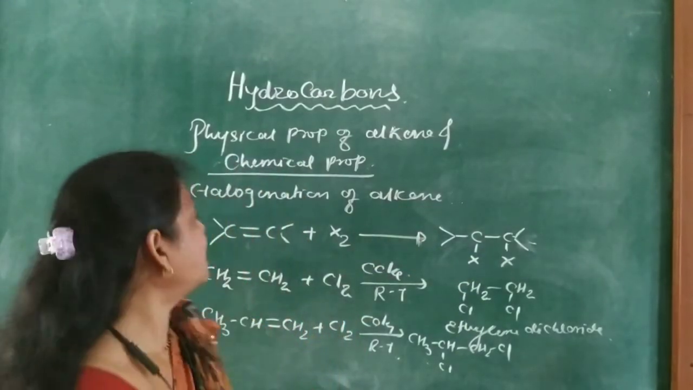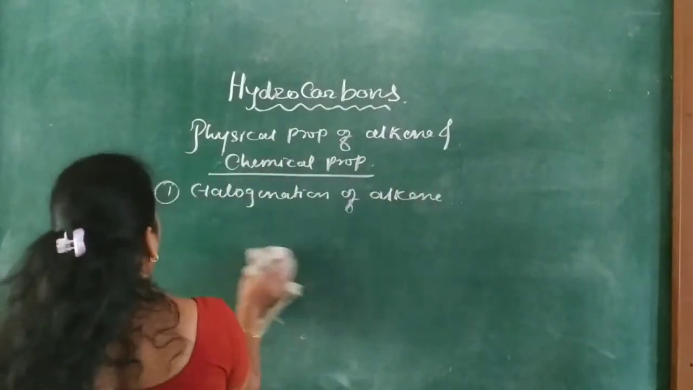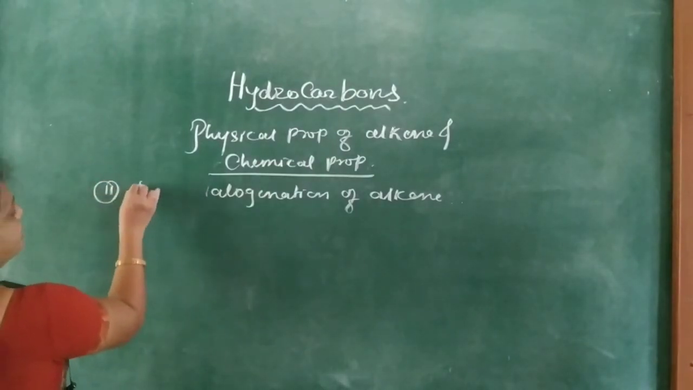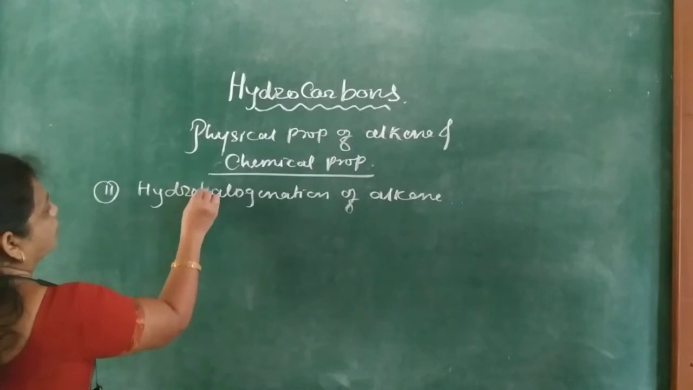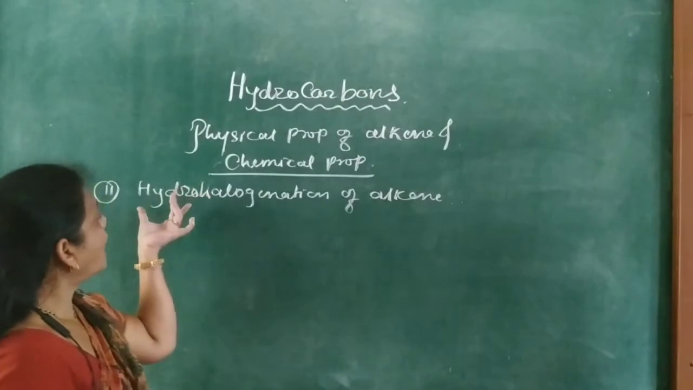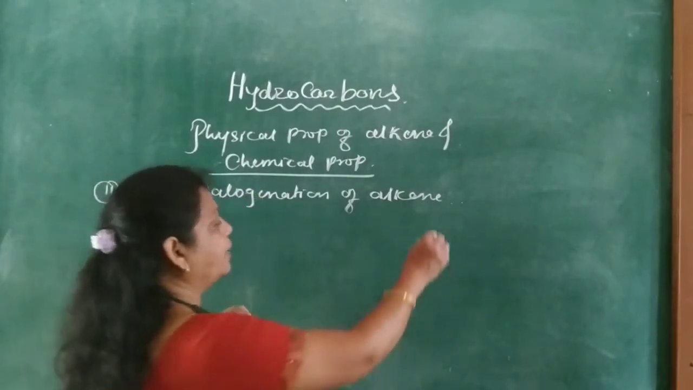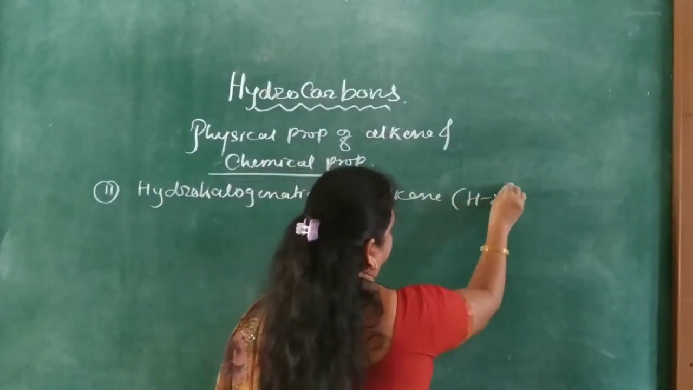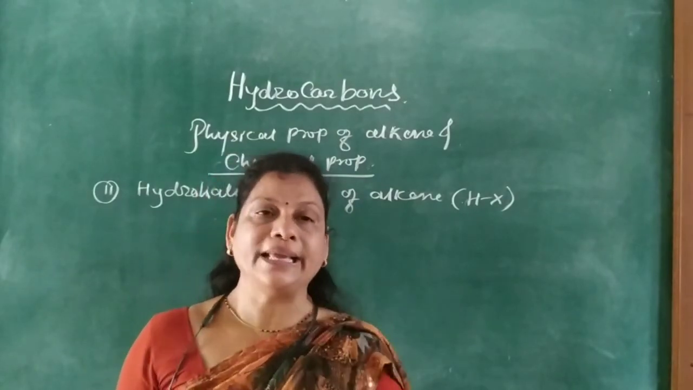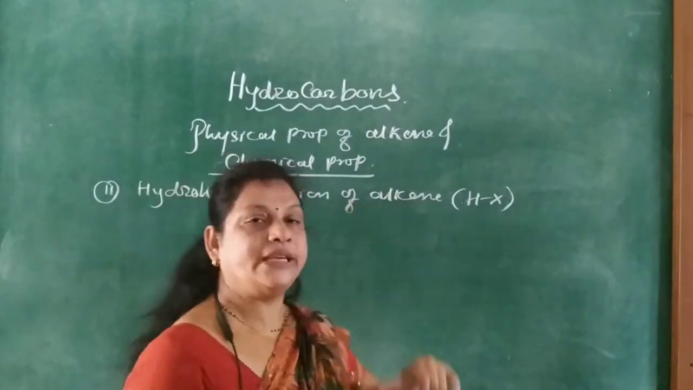Next one, the second one, that is hydrohalogenation of alkene. Hydrohalogenation means what? Hydro means hydrogen and halogenation means halogen. So hydrogen and halogen means HX, hydrogen halide. So addition of hydrogen halide across the carbon-carbon double bond of an alkene is called hydrohalogenation of alkene.